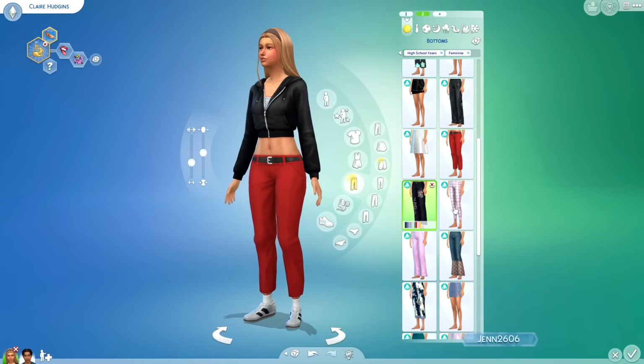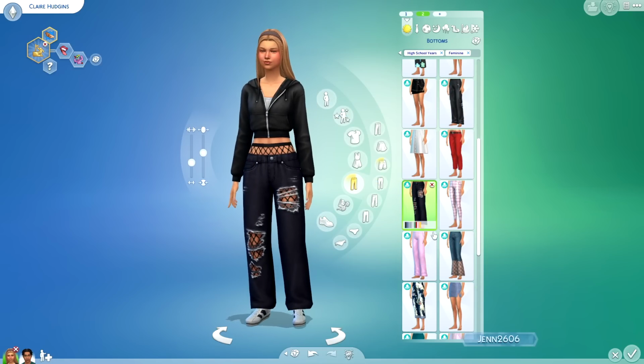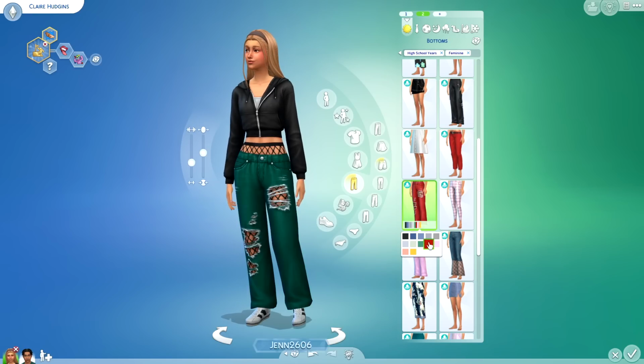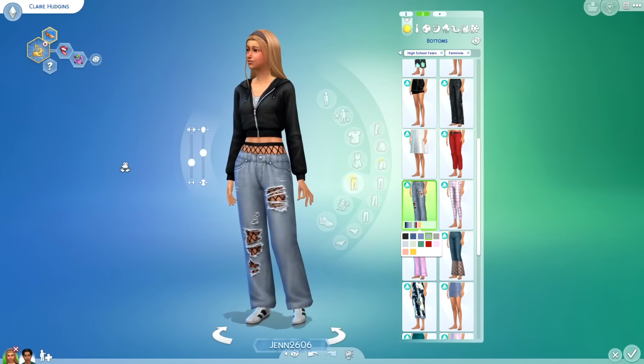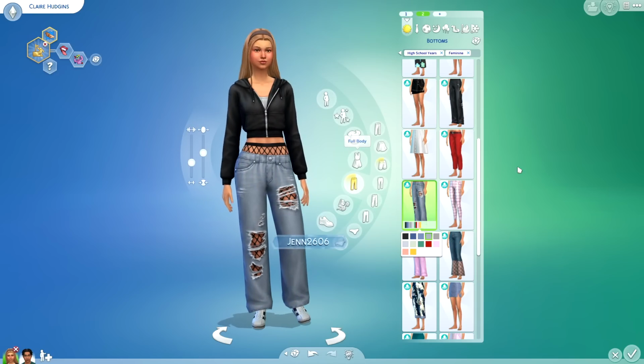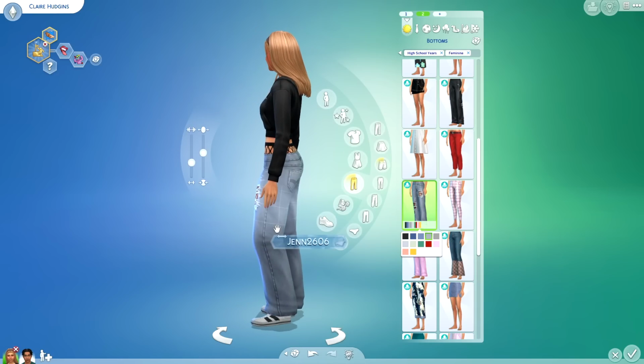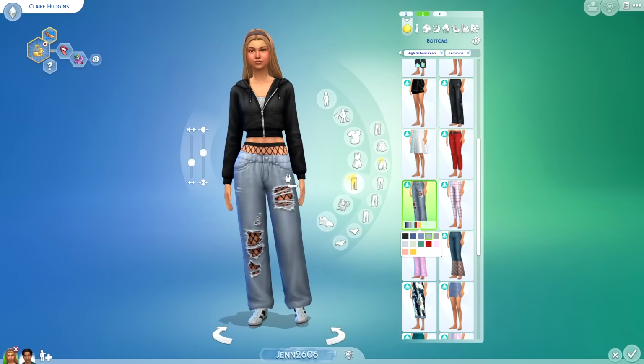I've noticed for the amount of crop tops that we are... Oh my god, Claire, these are like, oh, this is my vibe. This is my vibe. This is Jen every day all day. Like I would wear this, and I actually have pants that are like that. And with the fishnets underneath, yes ma'am.